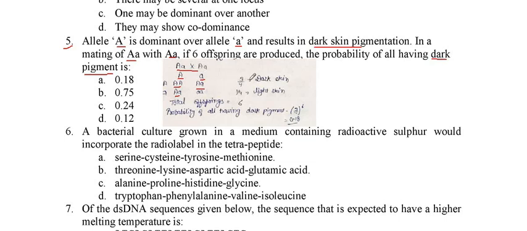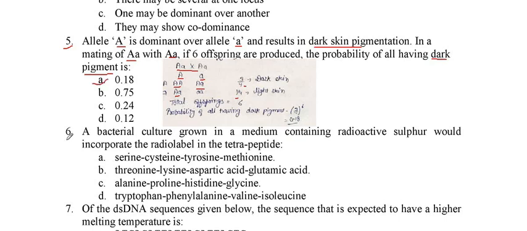So the probability of dark skin is 3/4, and 1/4 is the probability of light skin. So how many offspring are there? There are 6 offspring. So what is the probability of all having dark pigment? Each offspring has a probability of 3/4 of having dark pigment, and the total number of offspring is 6. So we take 3/4 to the power of 6. We multiply 3/4 six times. So the answer is 0.18.